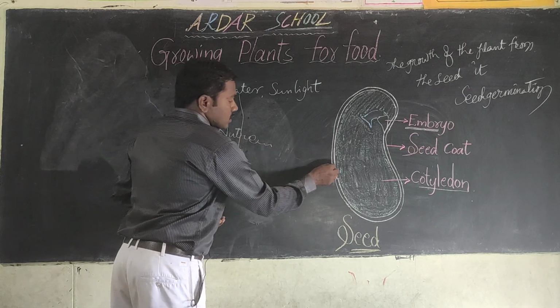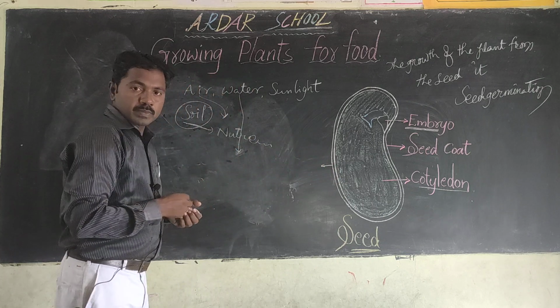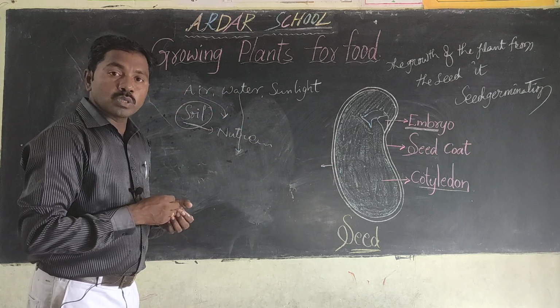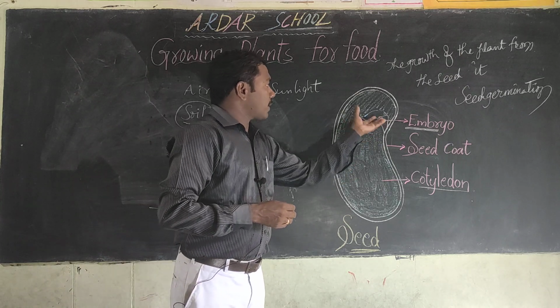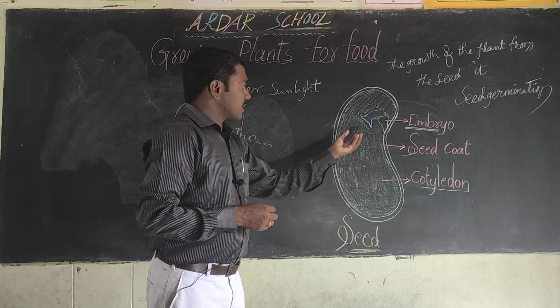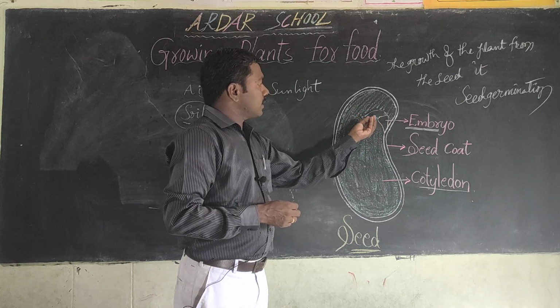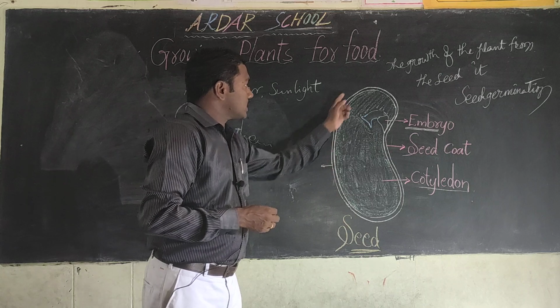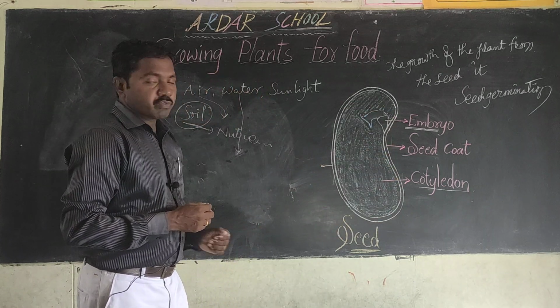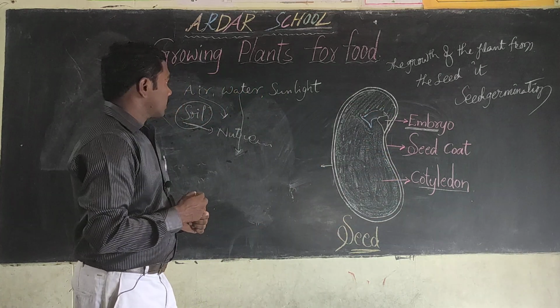First, it softens the seed coat. It is very helpful, because when the baby plant develops and comes outside, it can easily break the seed coat when the seed coat is softened.